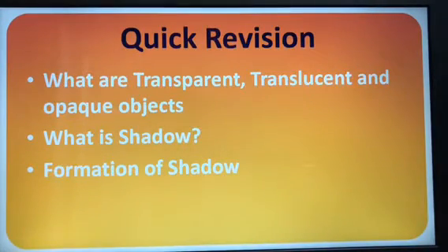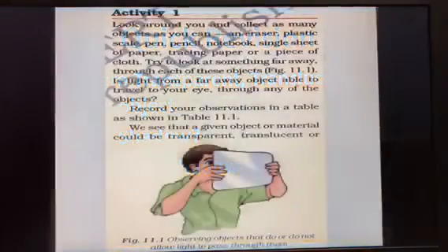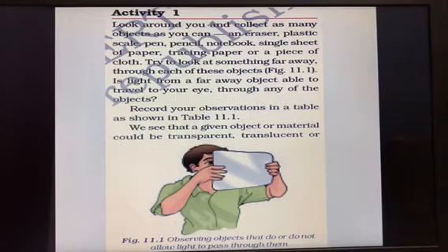Okay, now next there are activities to do. Let us do those activities. Okay, now let us continue with the activity. Now look around yourself and collect an eraser, plastic, scale, pencil, notebook, single sheet of paper, tracing paper or a piece of cloth. Now these objects you have collected.